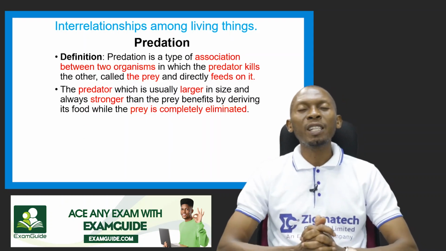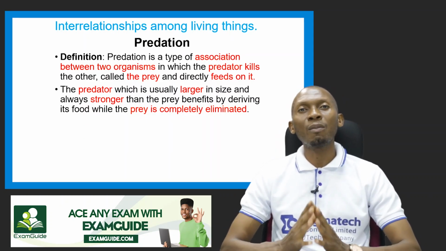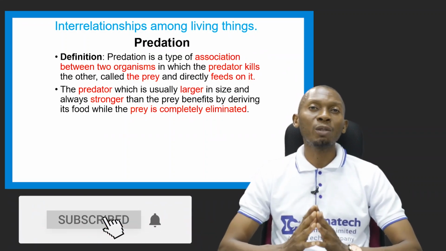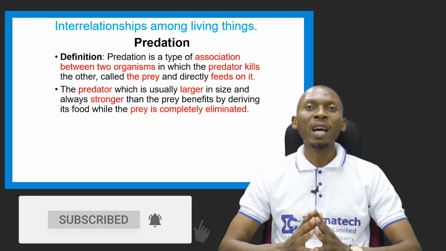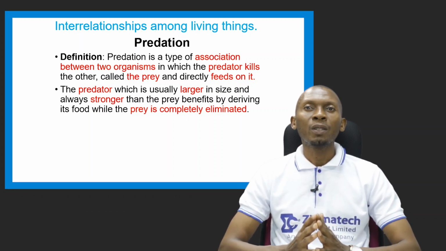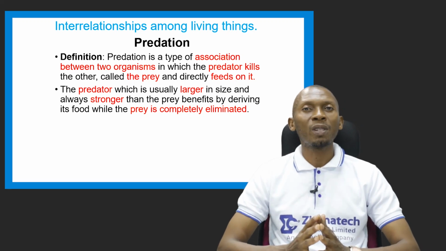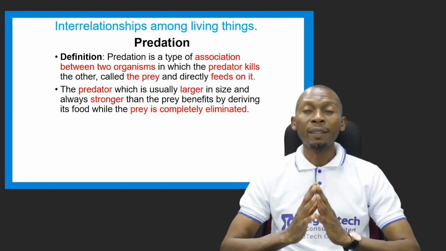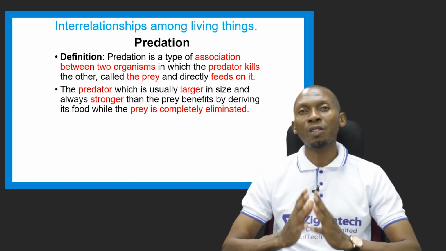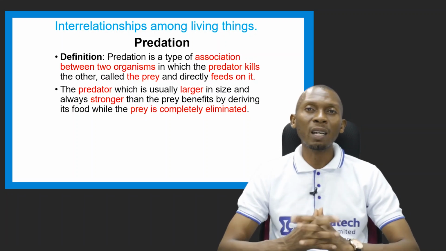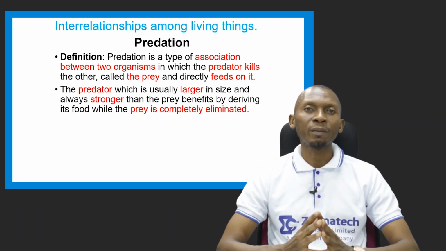We also have predation, which is another interrelationship among living things. Now, predation is a type of association between two organisms, and here we have what is called the predator and the prey. So the predator kills the prey and feeds directly on it. And in this case, if you observe such a relationship, the predator is usually larger in size and is usually stronger than the prey.